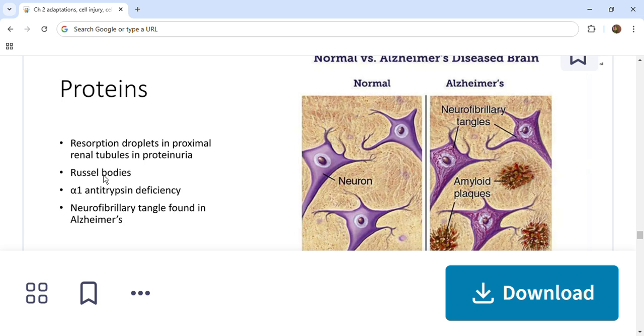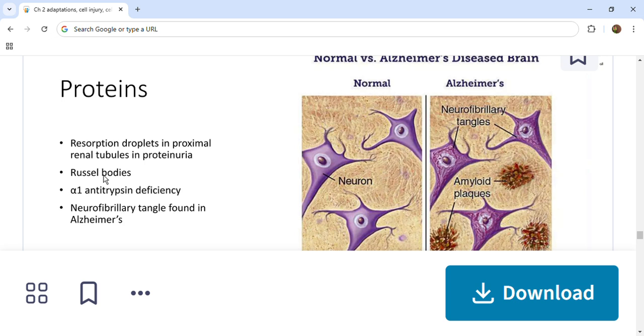And neurofibrillary tangle, which is found in the brain in Alzheimer's disease, also contains neurofilaments and other proteins. So you have to remember the examples: alcoholic hyaline, which indicates alcoholic liver disease, and neurofibrillary tangle, found in the brain in Alzheimer's disease, containing neurofilaments and other proteins. That is very important.